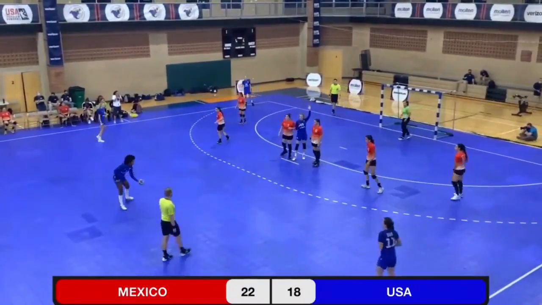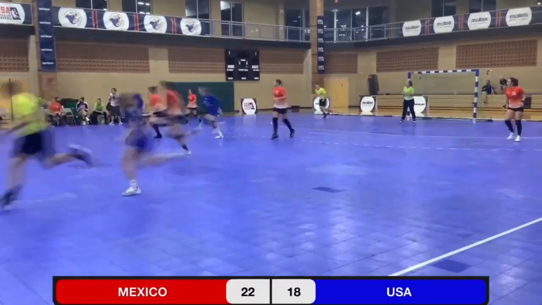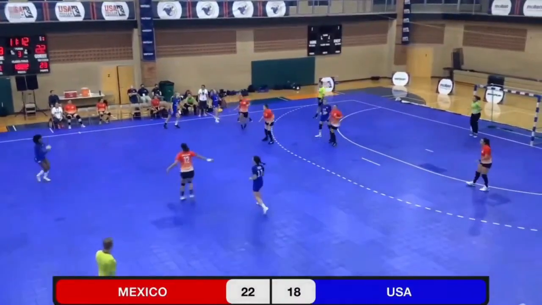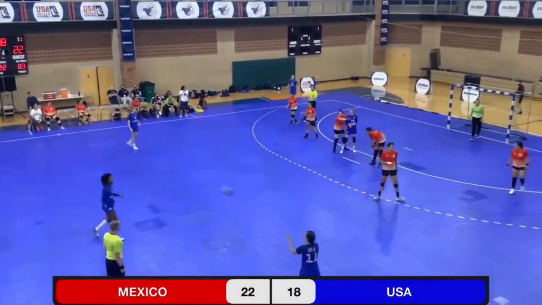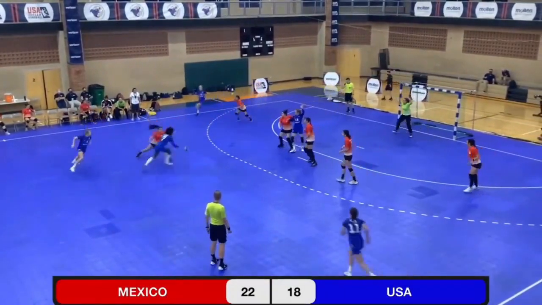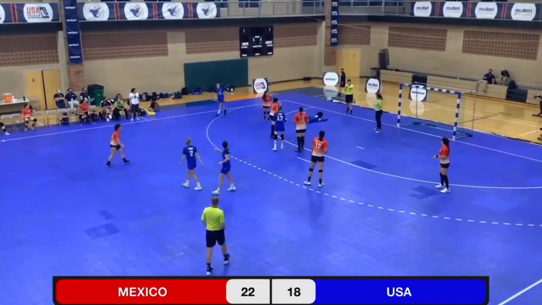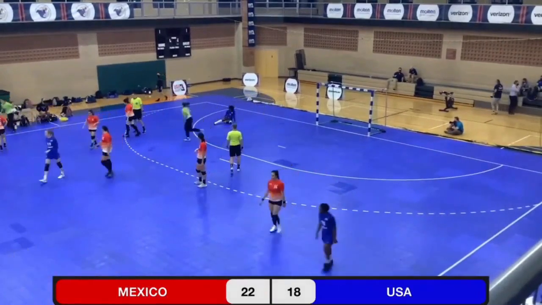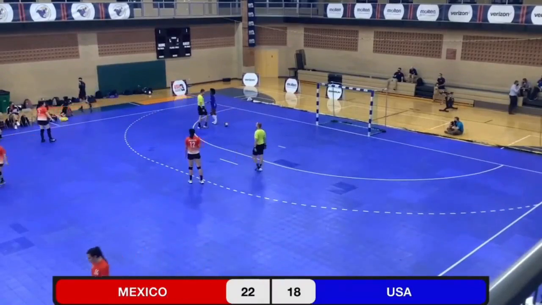Now the lead for Mexico. Brown recovers the ball. And Carvalho draws the foul. And we'll have a 2-minute penalty.